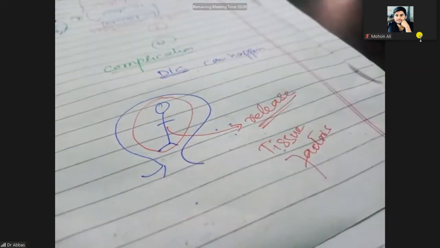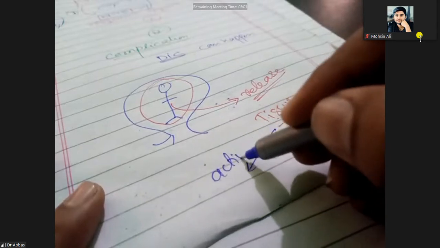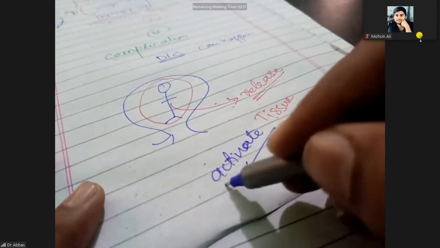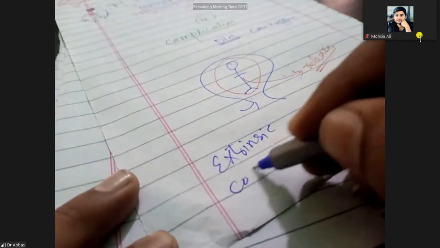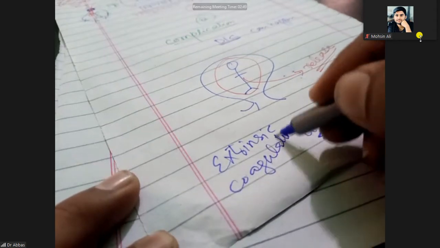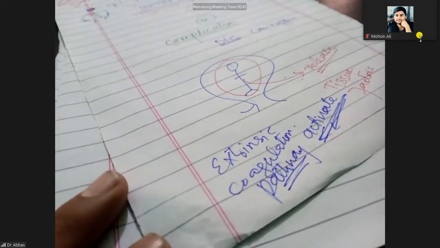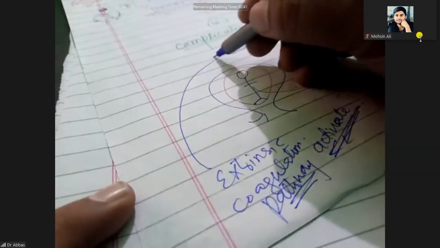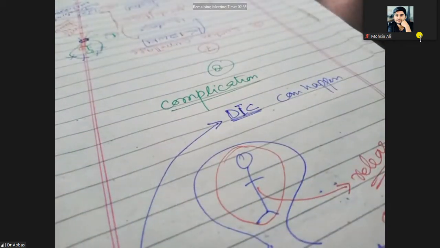These tissue factors will activate the extrinsic pathway of coagulation. Then this will lead to DIC, which means disseminated intravascular coagulation.